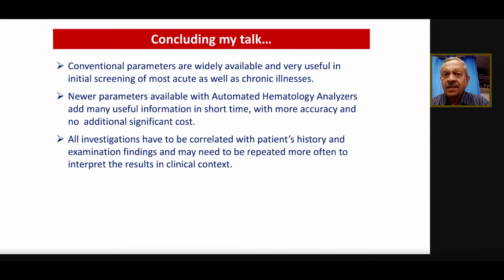So I just say that the conventional parameters are widely available, very useful, and they are obviously required in most of the patients in acute as well as chronic illnesses, and everybody is well conversant with it, whatever discipline you belong to. But newer parameters are very important and they give a lot of information, and they definitely reduce the human errors, give more accuracy, and practically hardly any cost is involved.